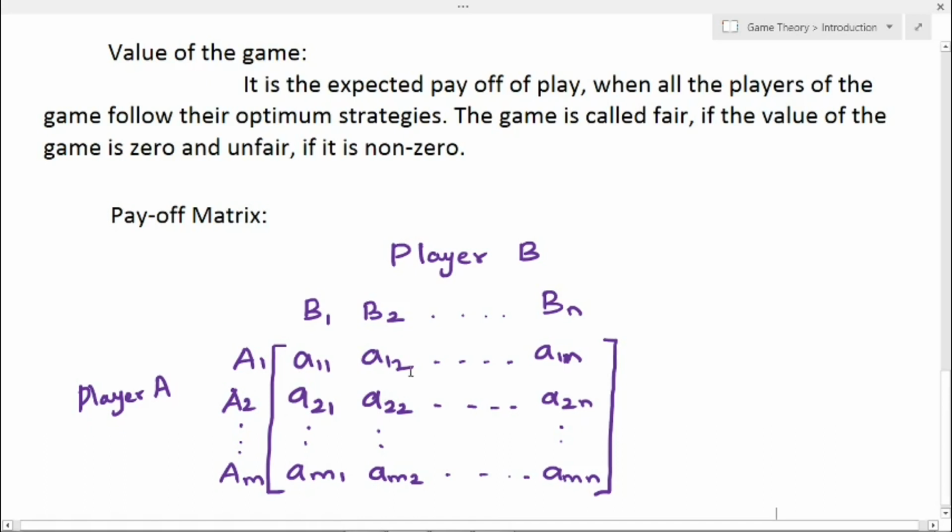That is, one player's payoff table would contain the same amount in the payoff table of the other player. The only thing is the sign changed. So for example, these are the payoff values of player A. For player B, we have minus, so that is the payoff value of player B. That is minus A11, minus A12 and so on, up to minus AMN. Okay.